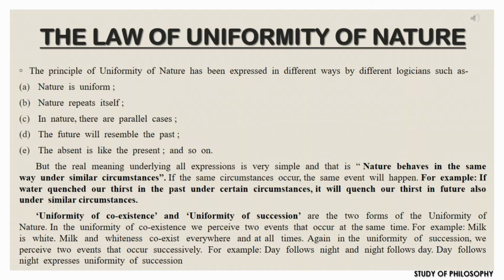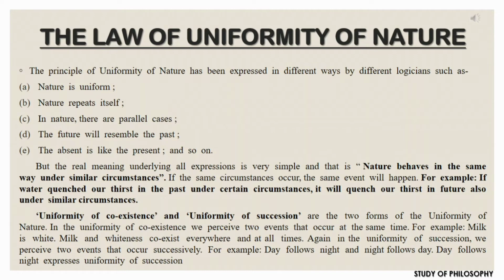One is the uniformity of coexistence and the other is the uniformity of succession. Uniformity of coexistence means when we perceive two events that occur at the same time. For example, milk is white. That means milk and whiteness coexist everywhere and at all times.